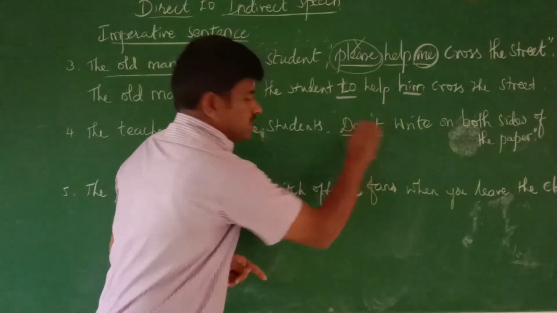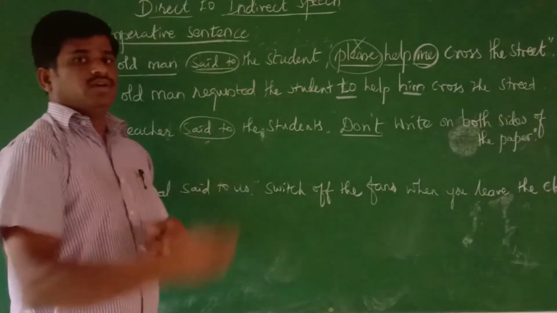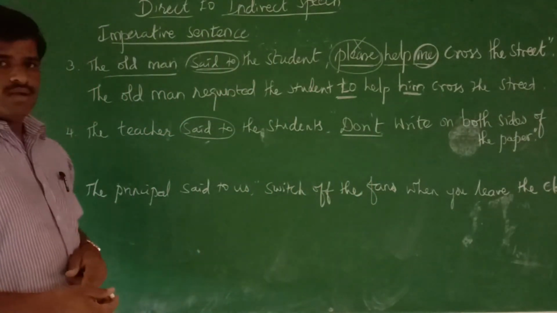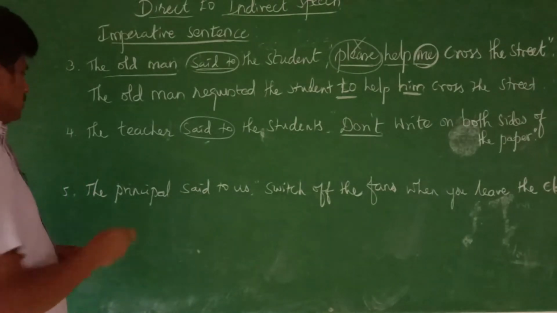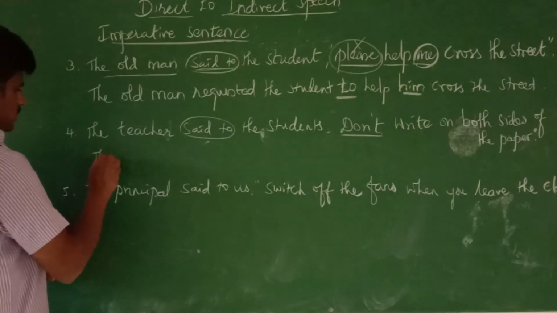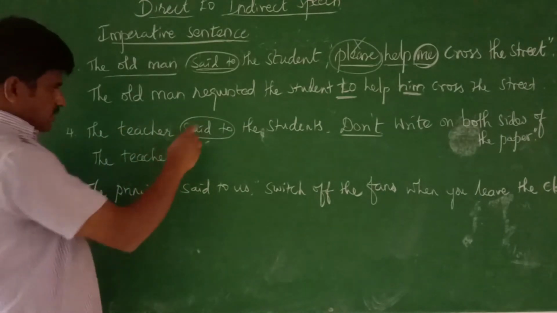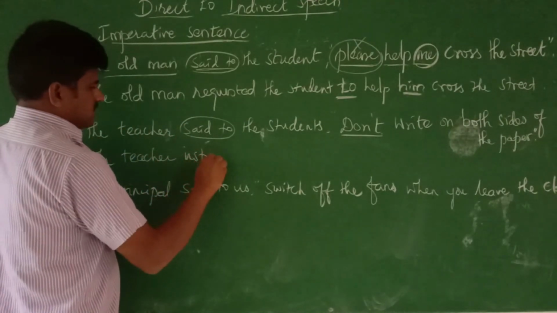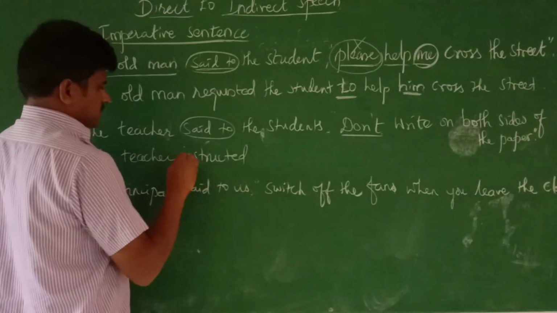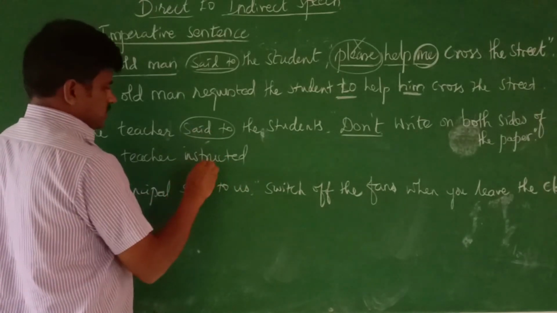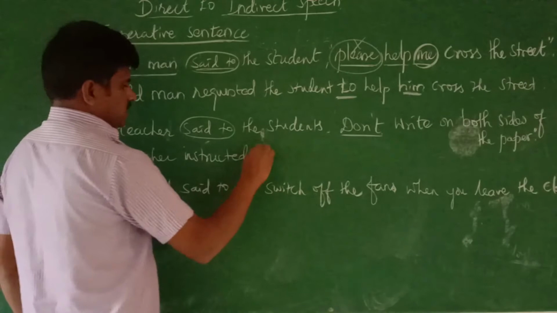This must be an instruction, given to the students at the time of examination. So here the reporting verb said to changes into instructed.